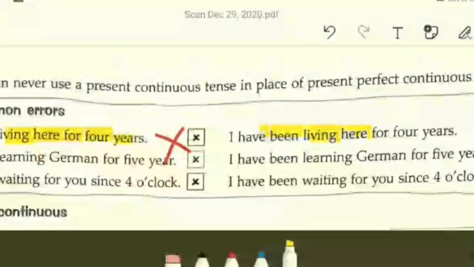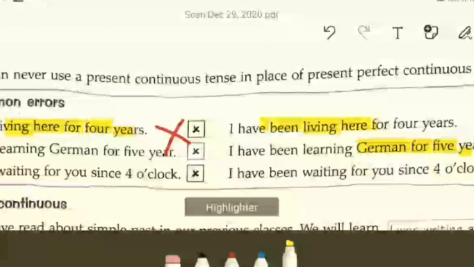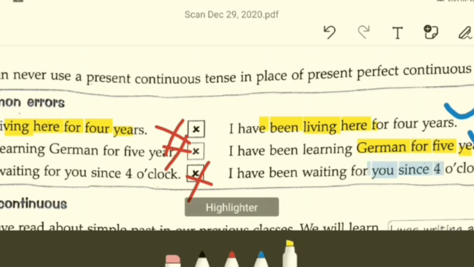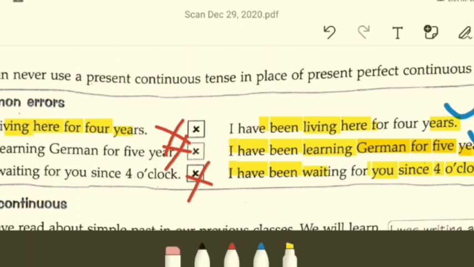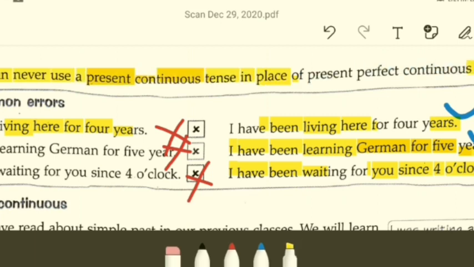I am learning German for 5 years. Wrong. I have been learning German for 5 years is correct. Okay. Then the third one. I am waiting for you since 4 o'clock. Wrong. I have been waiting for you since 4 o'clock is correct. Have been waiting. That is how it goes. So the footnote is you can never use a present continuous tense in place of present perfect continuous tense. Okay. I think we are clear. Right.